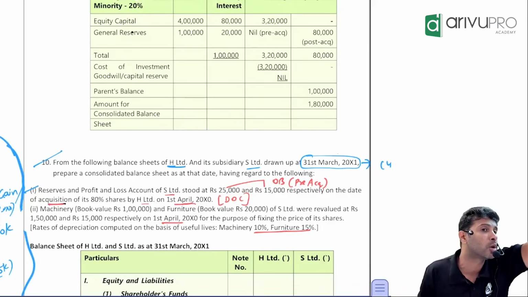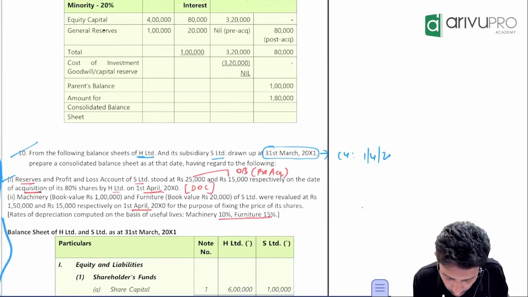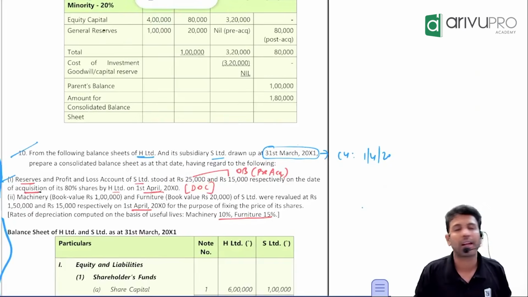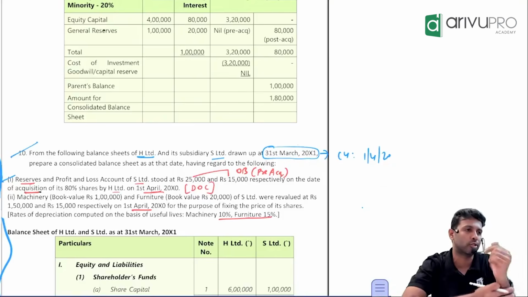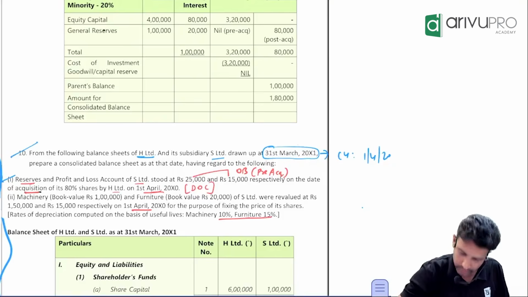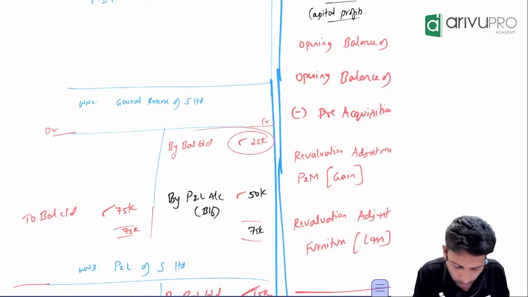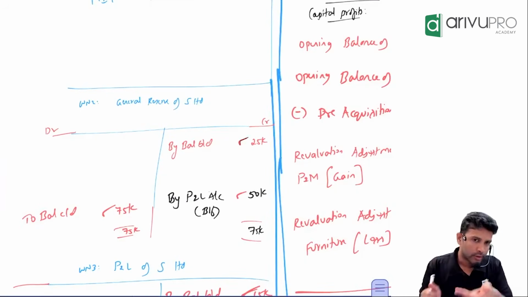What is working note number 2 we discussed? General reserve. Do you know the general reserve opening balance? Check this. The reserve of the subsidiary company's opening balance is how much? 25,000. Visualize the ledger and tell me the reserve's opening balance. Where will you post it, on the debit side or the credit side? Credit side. You will post it as balance brought down, 25,000.